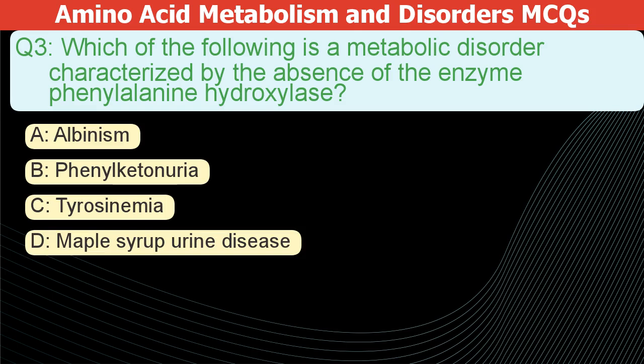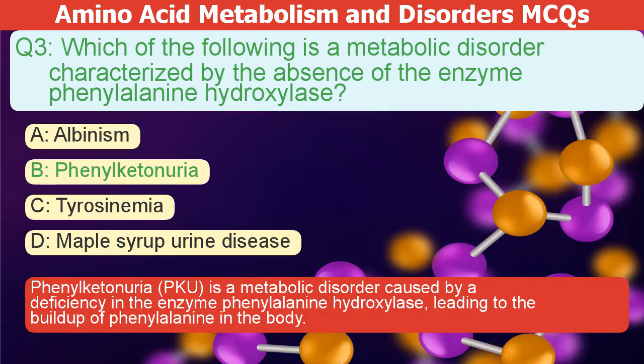Which of the following is a metabolic disorder characterized by the absence of the enzyme phenylalanine hydroxylase? A. Albinism. B. Phenylketonuria. C. Tyrosinemia. D. Maple syrup urine disease. The correct answer is B. Phenylketonuria, or PKU, is a metabolic disorder. It's caused by a deficiency in the enzyme phenylalanine hydroxylase. This leads to a buildup of phenylalanine in the body.